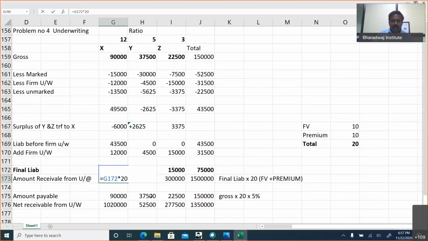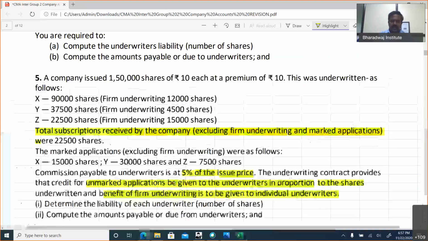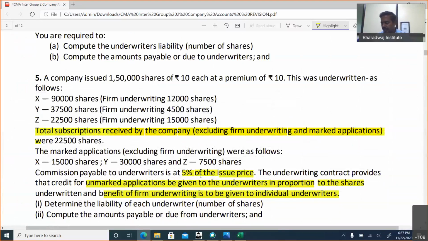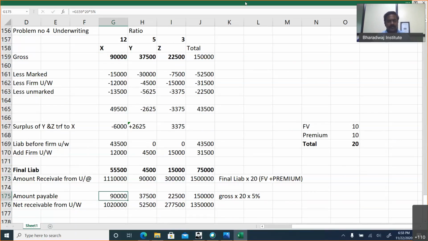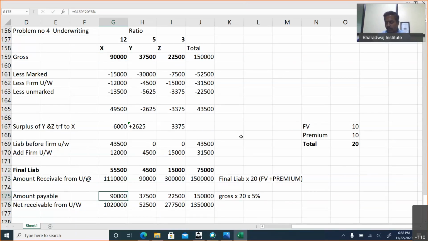Okay, sir. How this commission? Commission will be on 90,000 shares into 20 rupees into 5%. On the issue price, commission is given 5% on the issue price. So this is the amount receivable from underwriters. Last problem, it was based on face value. All the problems will not be like that. So this is based on the issue price.